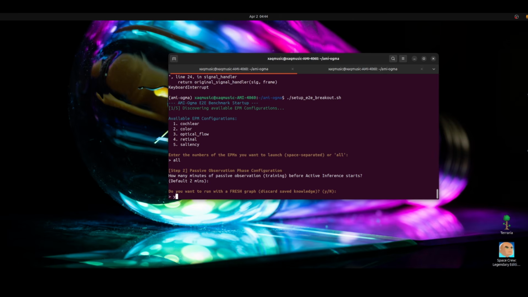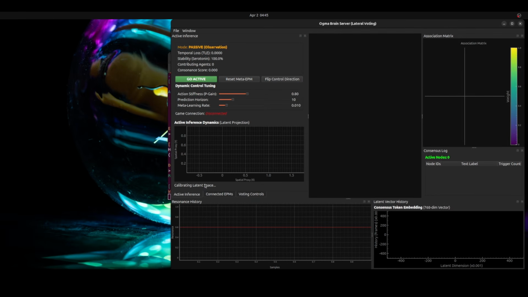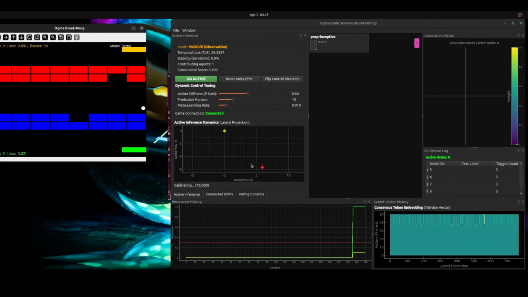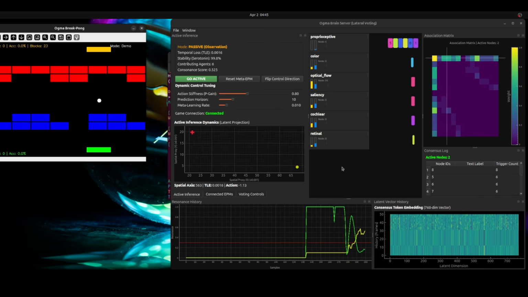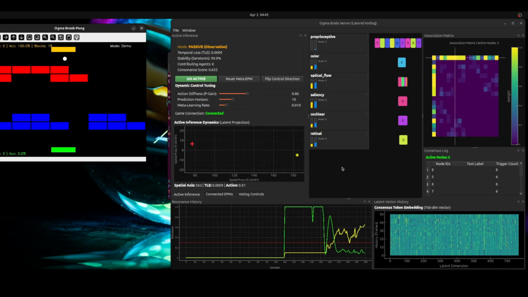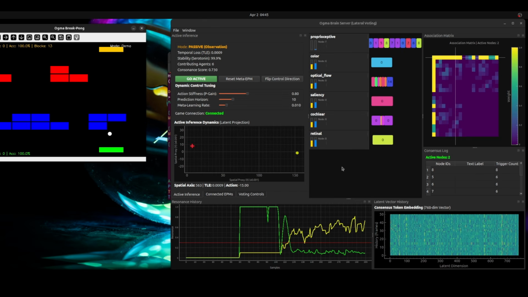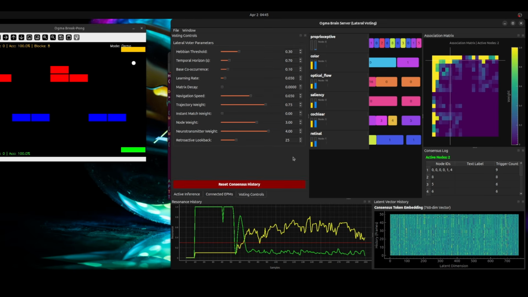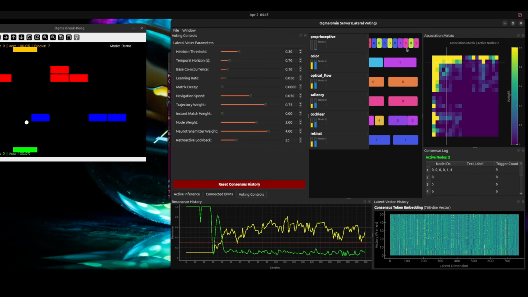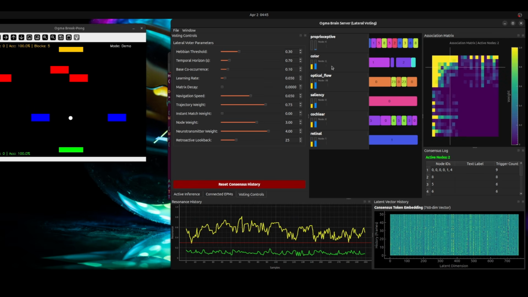I'm going to talk through some of the problems that I see, but we're just going to get this thing started off. So it's going to launch our brain server. This is the brain server. And it's going to connect up our EPMs here. Okay, I'm talking into the cochlear node, which is going to cause it to make some weird stuff, but I'm going to go over to voting controls. And what we're seeing happening here is the reality tokens that are emitted from each of the EPMs.